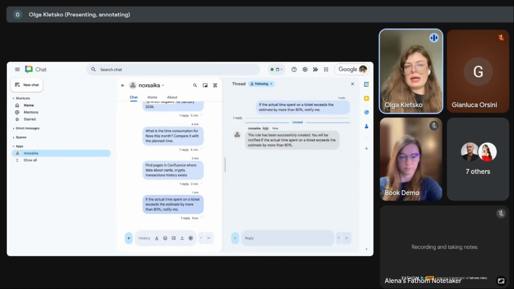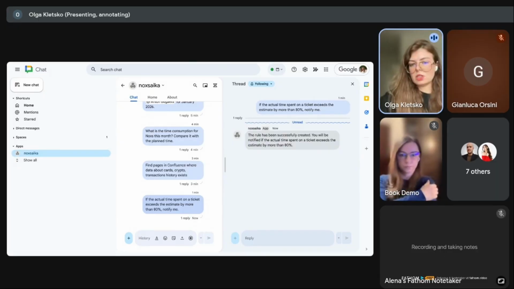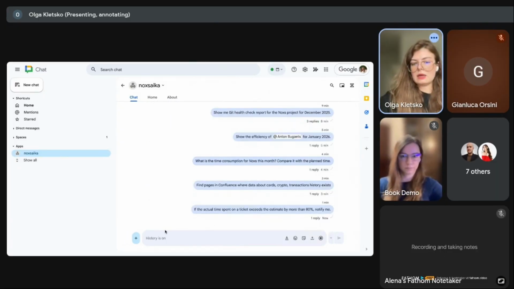And I don't need to go and monitor all situations manually. I don't need to track, let's say, if you go to manager level, I don't need to check results of each ticket update, logged hours that my team perform. Just wait and understand quickly what I need to pay attention to.